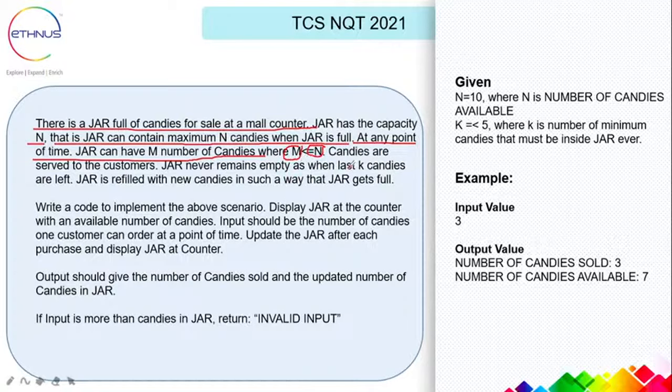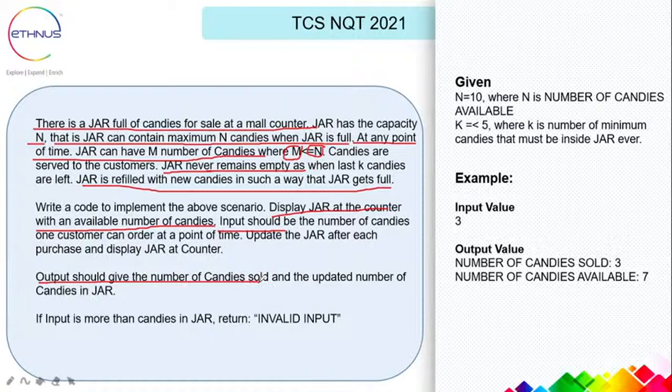So candies get served to customers. The jar never remains empty when the last k candies are left. So the jar never remains empty is one thing that you have to remember. The jar is filled with new candies in such a way that the jar gets full. You have to write a code to implement the above scenario. Display the jar at the counter with the available number of candies. Input should be the number of candies one customer can order at one point of time. So that is the input, number of candies. Update the jar after each purchase and display the jar at the counter. Okay.